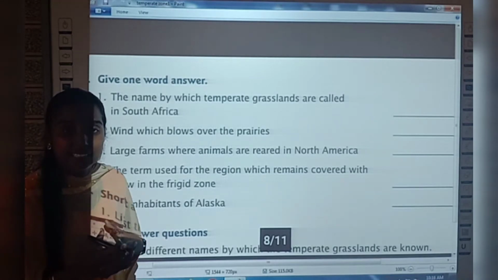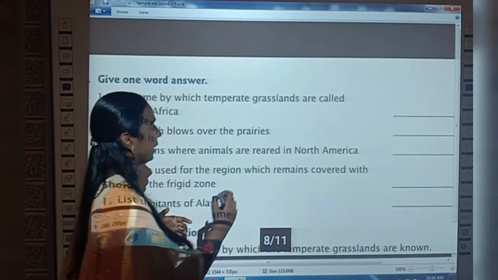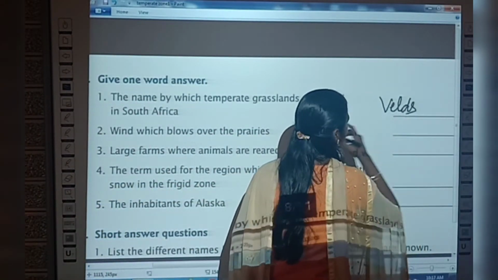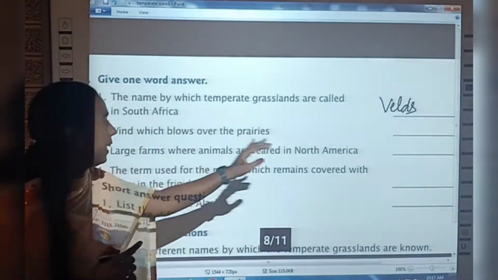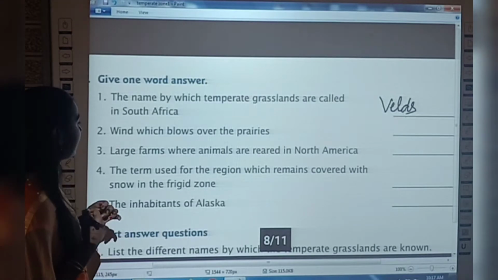Yes, it is Velds. Okay, Velds. Right. Velds. So the temperate grasslands are known as Velds in South Africa. Okay, right. Yes, now see second question.